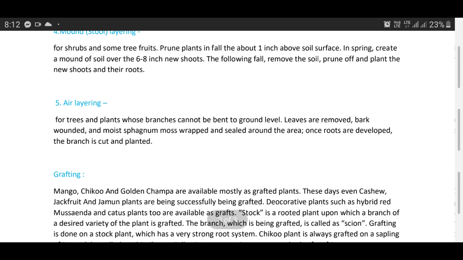Air layering. For trees and plants whose branches cannot be bent to ground level, leaves are removed, bark wounded, and moist sphagnum moss wrapped and sealed around the area. Once roots are developed, the branch is cut and planted.